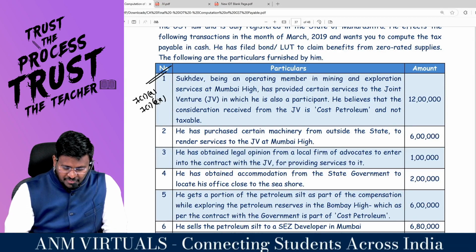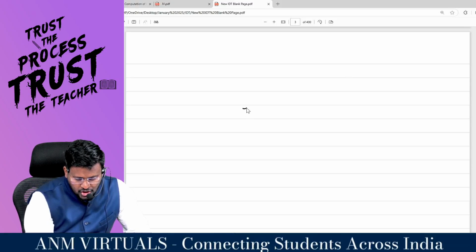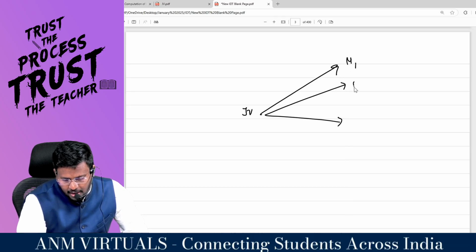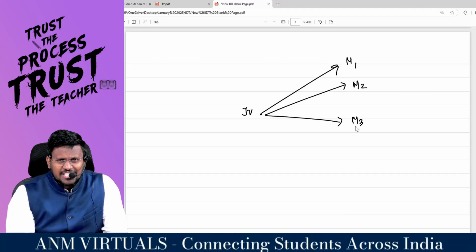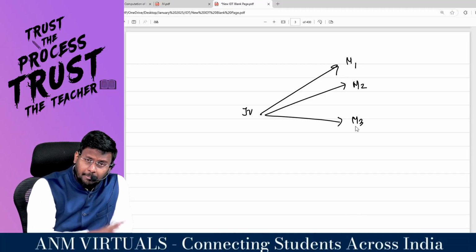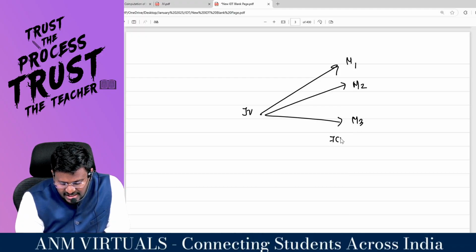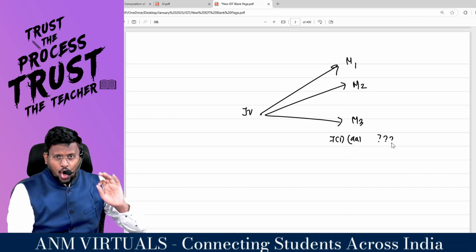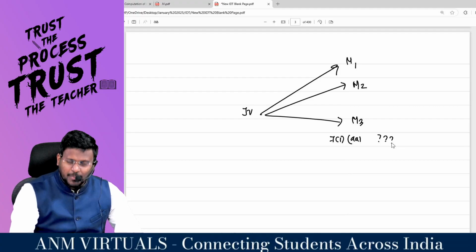So, my dear lovable students, there is a joint venture, and there are members to the joint venture. This joint venture has member number 1, member number 2, member number 3. If any service has been provided by the joint venture to the member or by the member to the joint venture, will this amount to supply under section 7, subsection 1, clause AA or not? That is the question to be answered, because all the conditions stipulated by section 7, subsection 1, clause AA are satisfied.